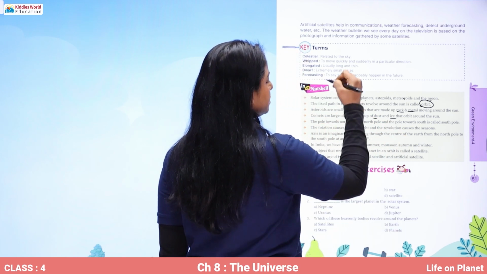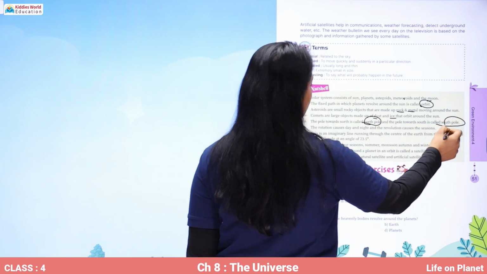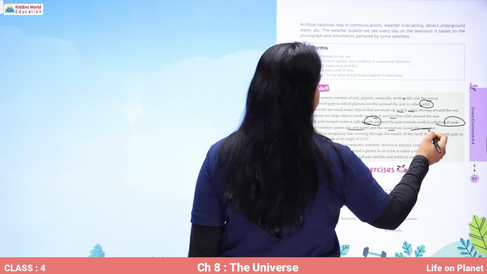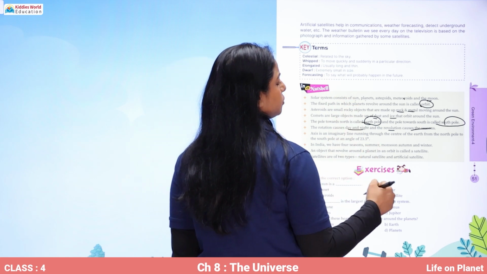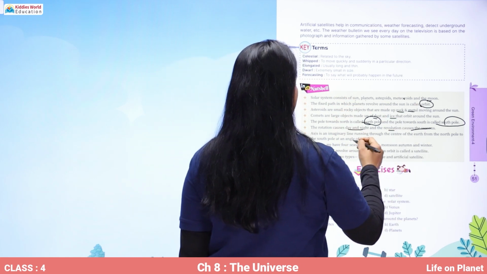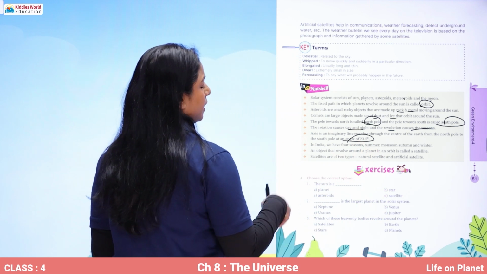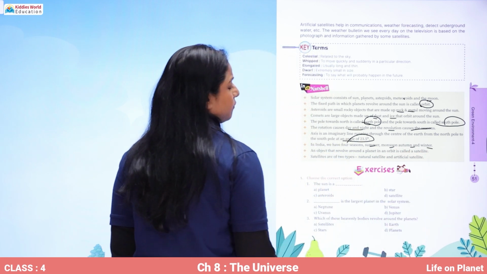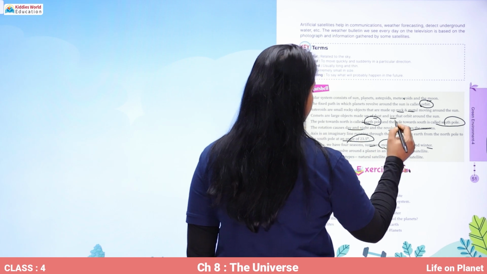The pole towards north is called North Pole and the pole towards south is called South Pole. The rotation causes day and night and revolution causes seasons. Axis is imaginary line running through the center of the earth from North Pole to the South Pole at the angle of 23.5 degrees. In India, we have 4 seasons: summer, monsoon, autumn and winter. We also have rainy season, by the way. So this is called monsoons.